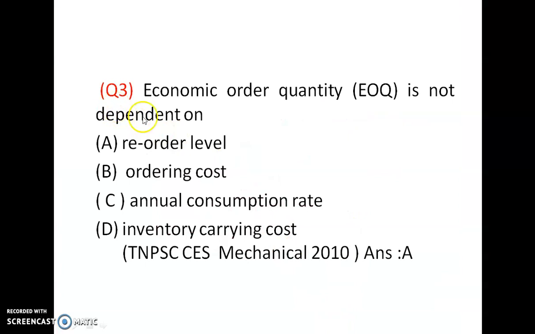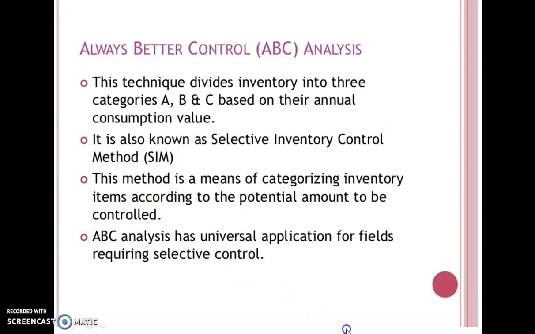Third question: economic order quantity is not dependent on which of these? It depends on ordering cost C3, annual consumption rate, which is the demand R, and inventory carrying cost C1, but it does not depend upon the reorder level. So the answer is A. EOQ is equal to square root of 2C3R by C1, so it does not depend upon A.